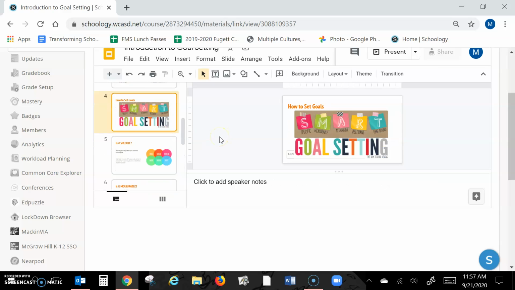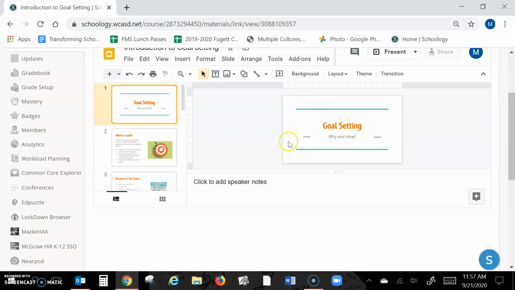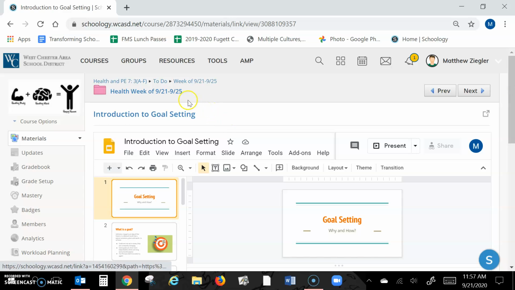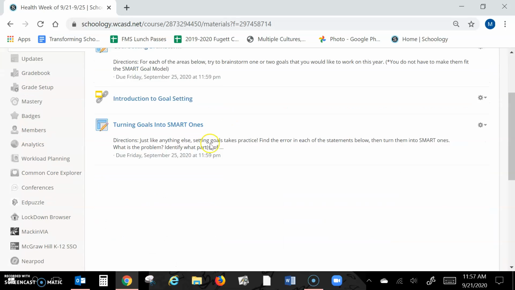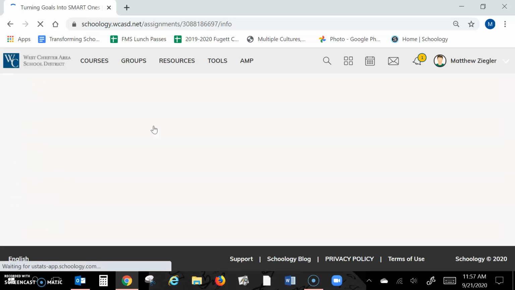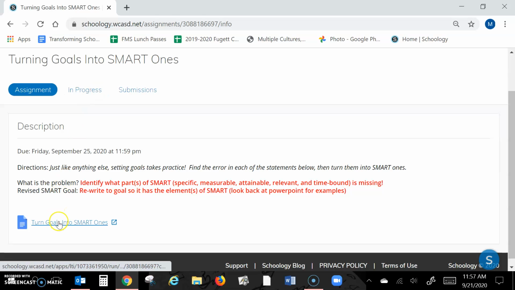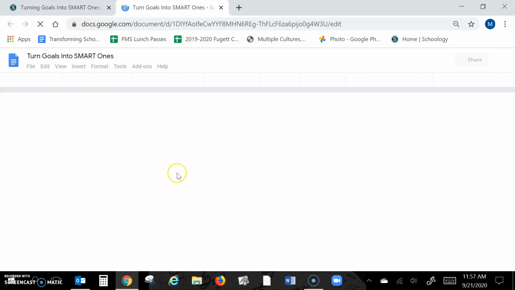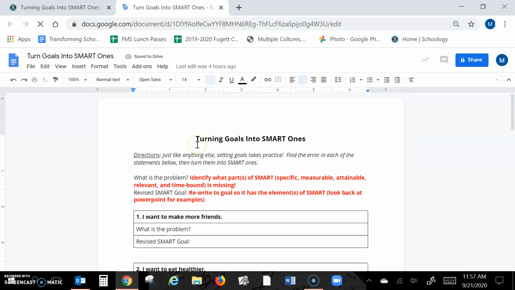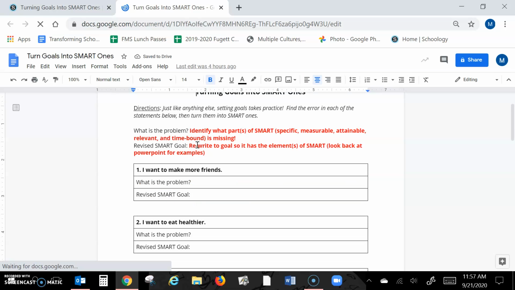So for the final activity this week, again, hopefully with this PowerPoint, the second time you're going over it, you've mastered the idea of SMART, and you'd be able to complete the final assessment, which is turning a goal into a SMART goal. So again, click on my document. It opens up a Google Doc that looks like this.